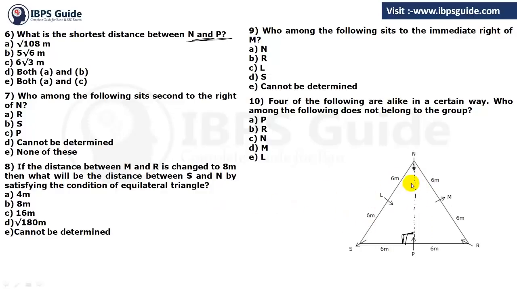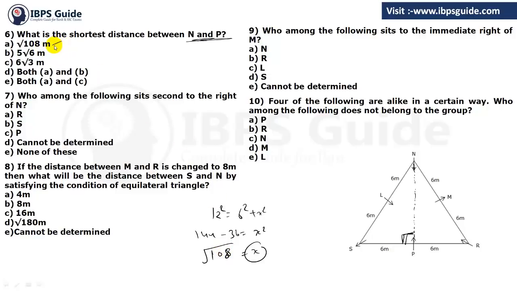So the hypotenuse we have is 12. That is 12 square equals 6 square plus x square. So 12 square is 144, minus 36 equals x square. 144 minus 36 gives you 108. If you get x, then you get root 108.